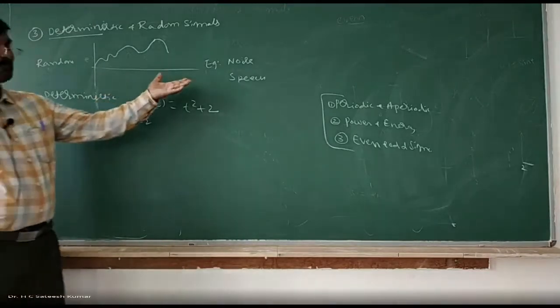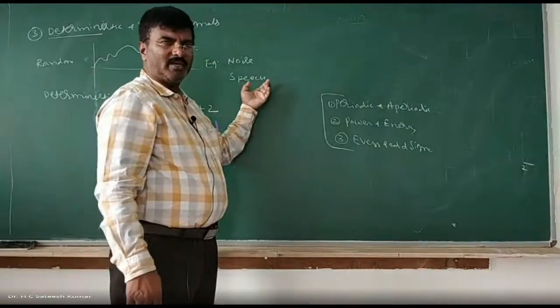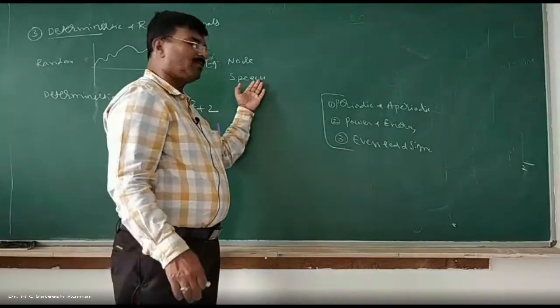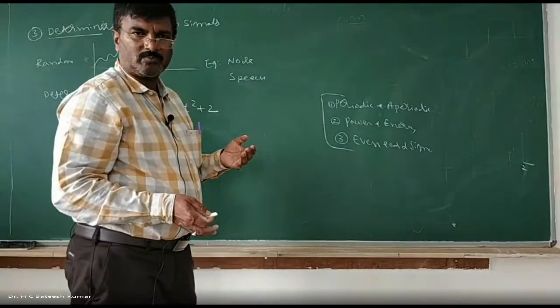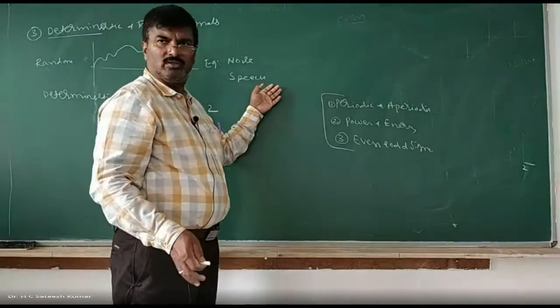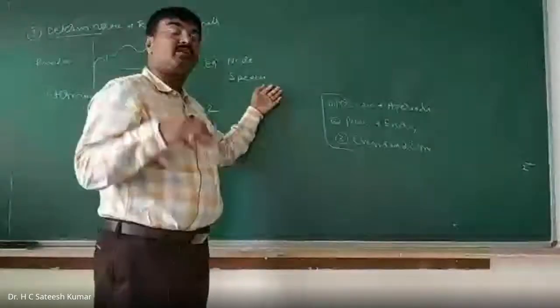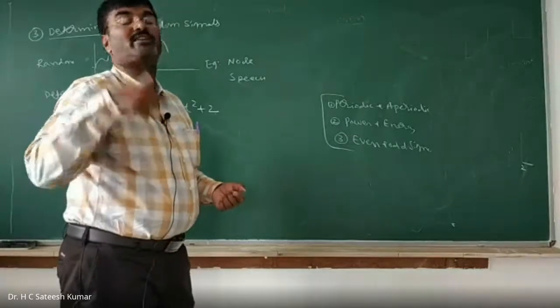For example, speech signal. Is it deterministic or random? It has to be random because you don't know what comes next. Let us say, for example, my voice, my speech, you cannot write the equation for my voice. Therefore, it is a random signal. After 5 seconds, what I am going to talk, you don't know. That is, you cannot determine the value. So if you are unable to determine the value of the signal before actual occurrence of the signal,